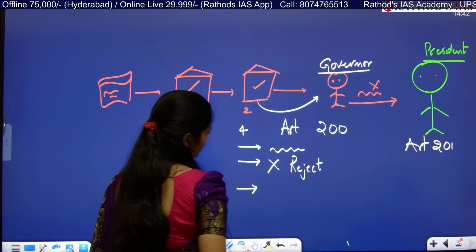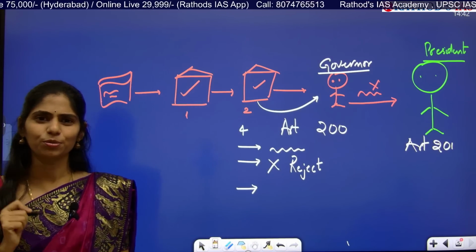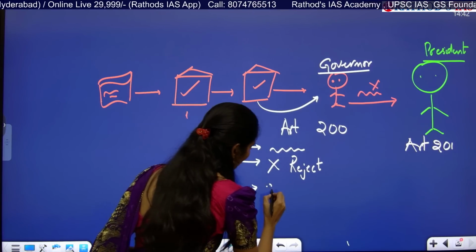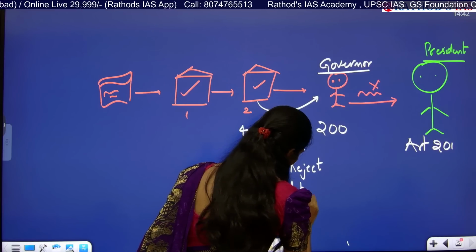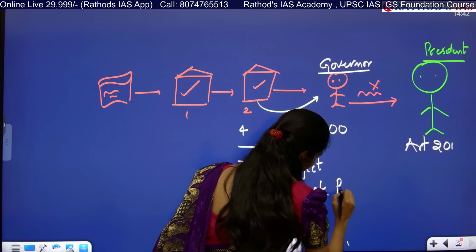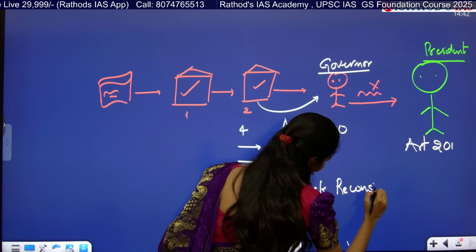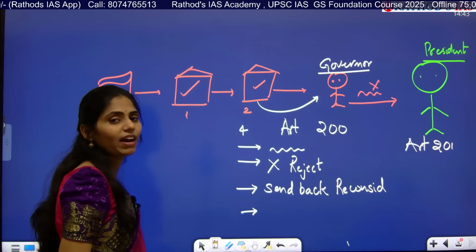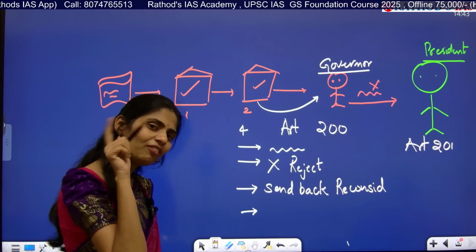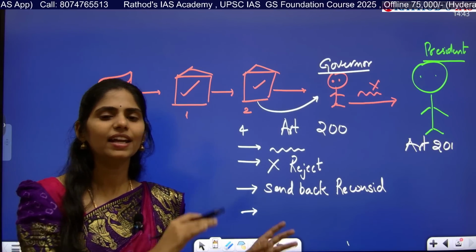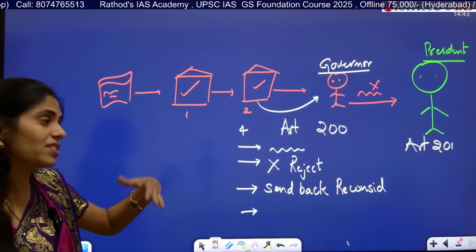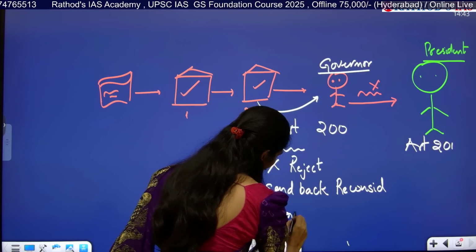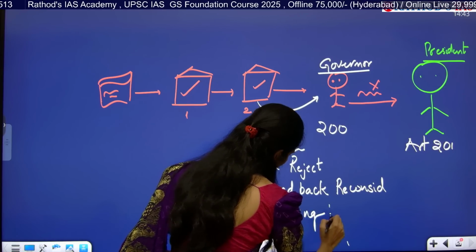Third option is: I didn't like your proposal, so I want some changes in that. That means he will be sending it back for reconsideration. And apart from that, he also has one more power. He says that I will not take any action on this bill. Let the President see this and the President will give the assent. That means he is reserving the bill for the President.